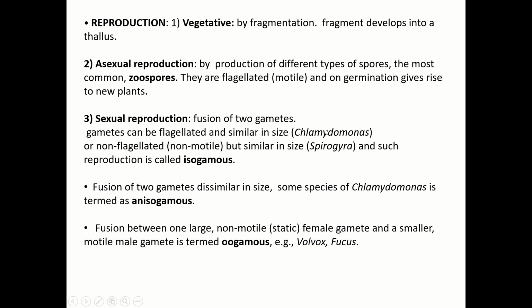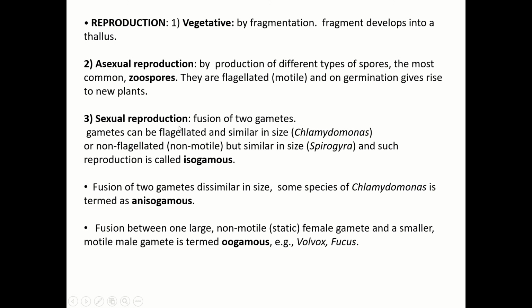Now reproduction. They show three different types of reproduction: vegetative, asexual and sexual. Vegetative reproduction is by fragmentation. Fragments develop into a thallus, so segments get cut and form a new thallus. Asexual reproduction is by production of different types of spores. The most common is the zoospore. Zoospores are motile spores. They are flagellated and motile, and on germination give rise to a new plant.